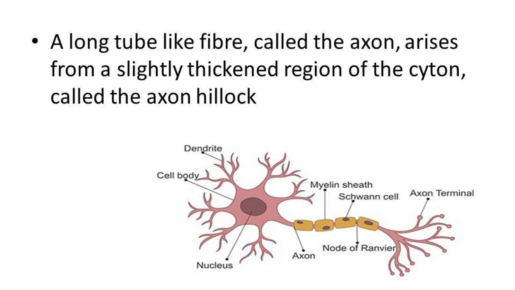The tail-like structure is called the axon. Why is it called axon? Because it is in the center. So that's why it is called axon. It arises from a slightly thickened region of the cyton called the axon hillock.